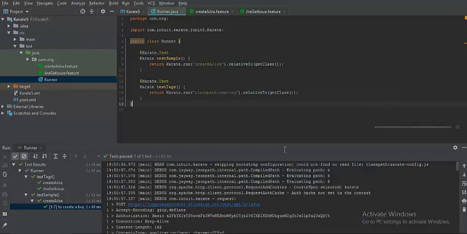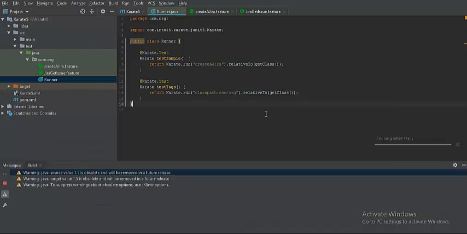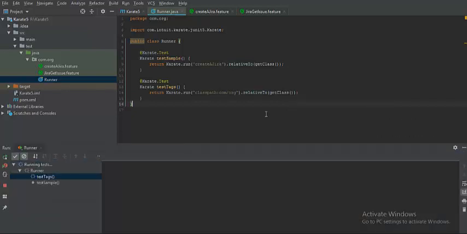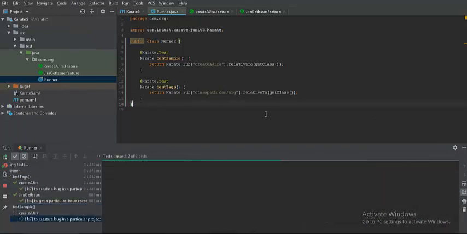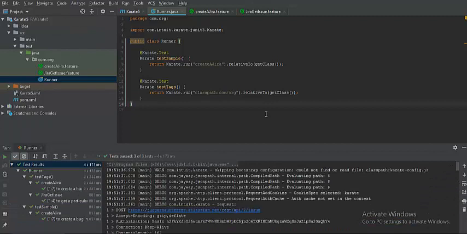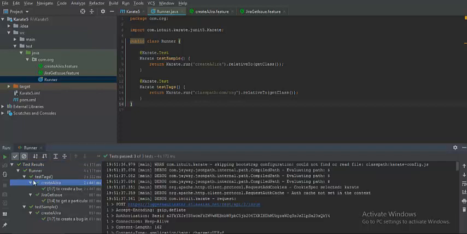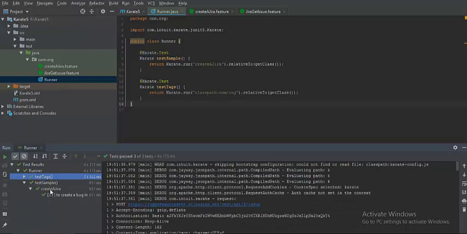So there is nothing wrong that we have done. We just hadn't taken care of the tags parameter. It is expecting a tag called second, but none of our feature files is mapped with that specific tag, so it just ignored. Now I have taken that off. So we can see that the test cases are executed twice, because the test tags method executed once and the test sample method executed. The test sample method executed only one feature file, but the test tags method executed both of them.